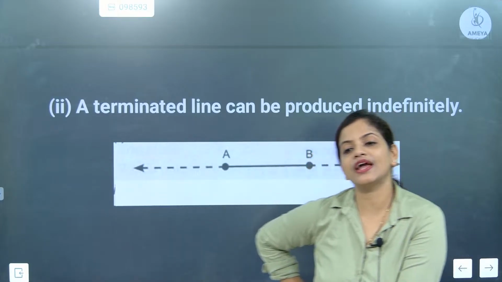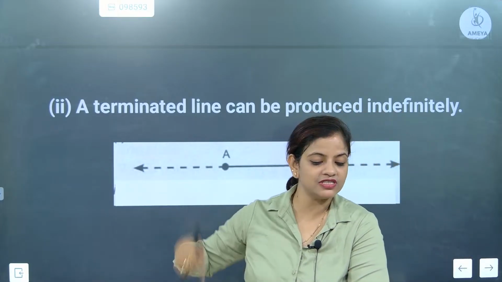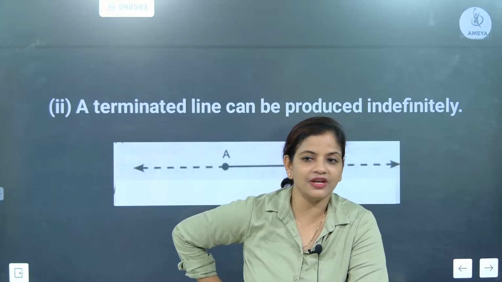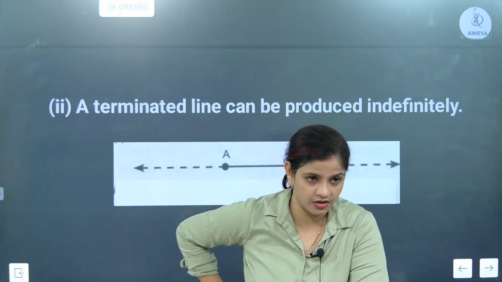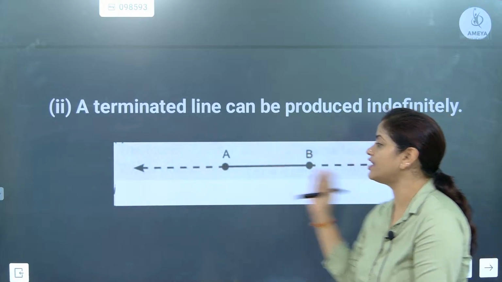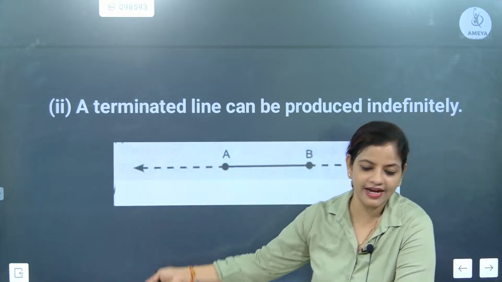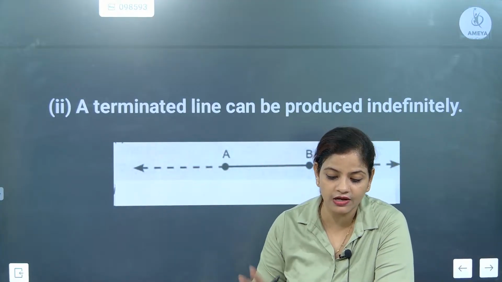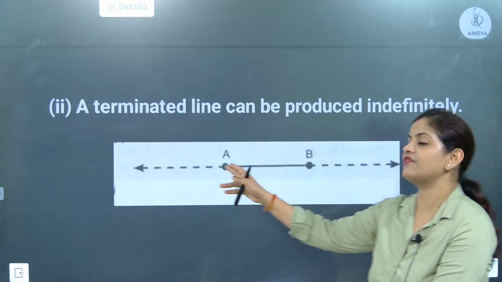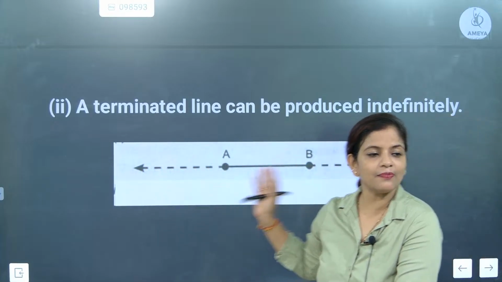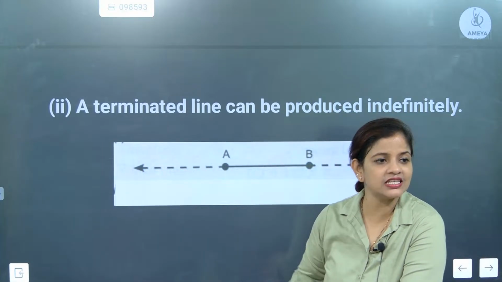No, beta, listen. I told you, at the time when I was teaching rational numbers, terminated and non-terminated. Terminated means which will have an end. So this line is terminated. After this, it is not proceeding left or right. No, absolutely. It has a specific end point. That line is endless.